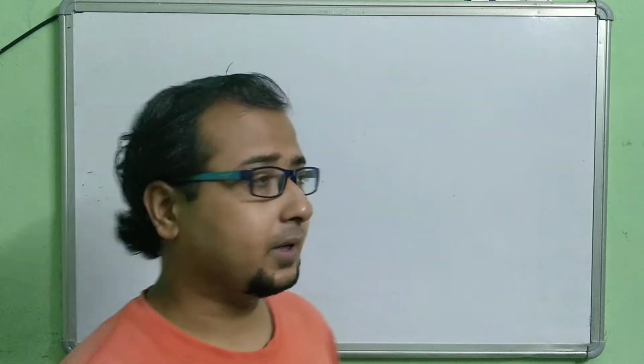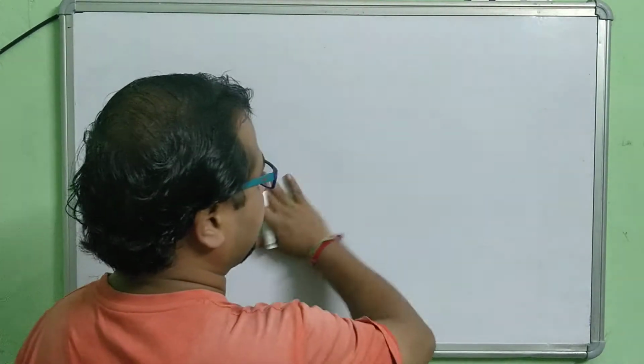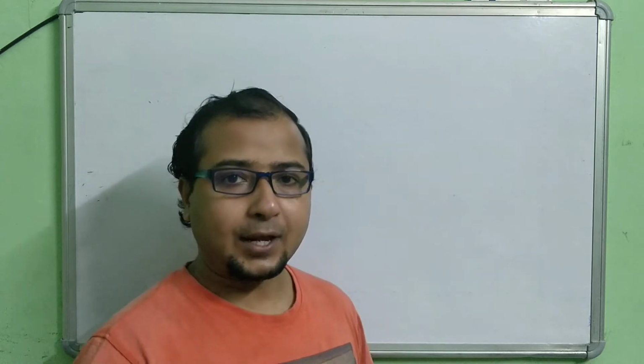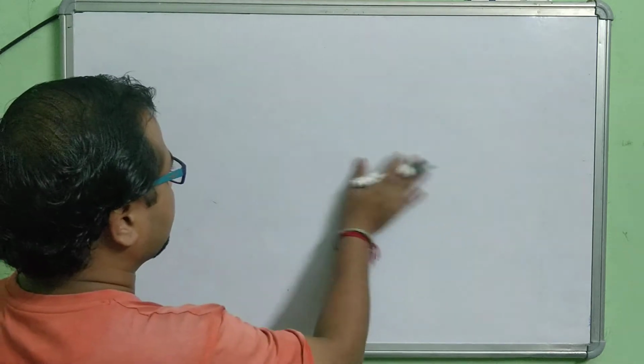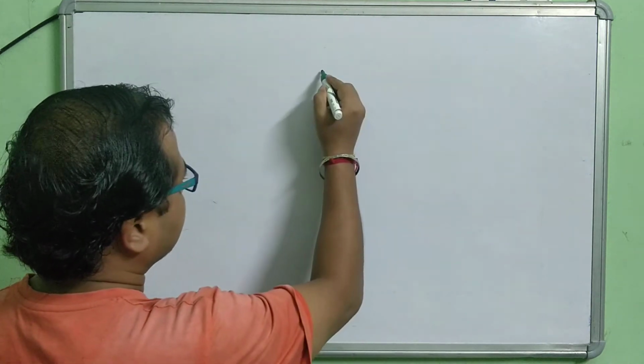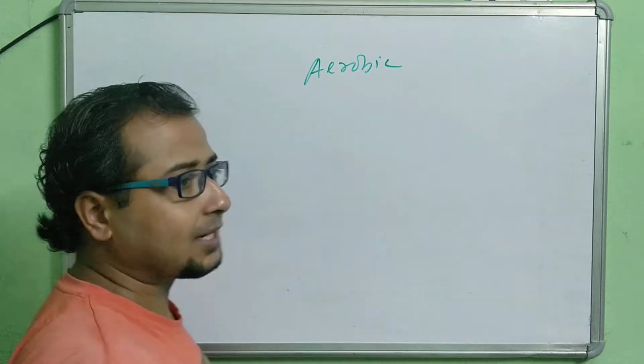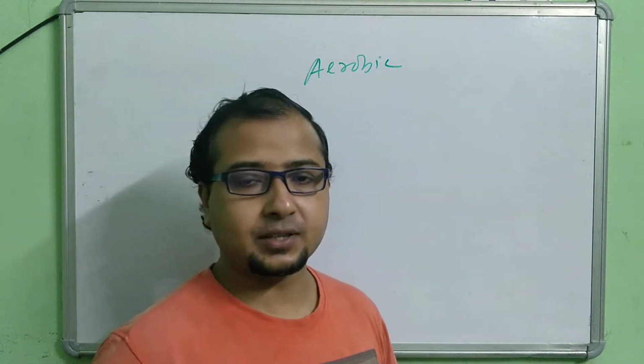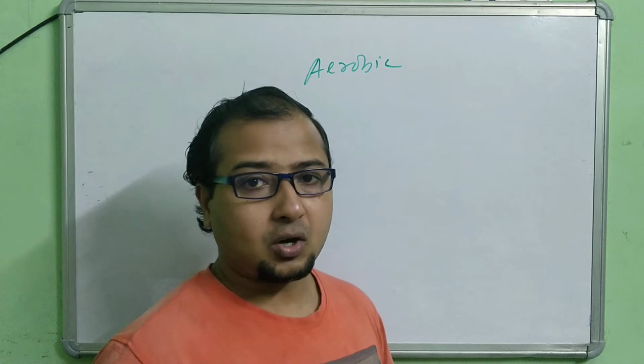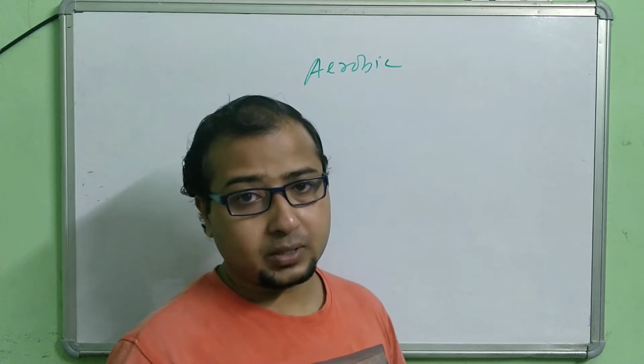Let's continue the topic that we were discussing in our last video. We are going to discuss aerobic and anaerobic respiration. Aerobic respiration, as we have discussed, takes place in the cytoplasm of the cell and also in the mitochondria.